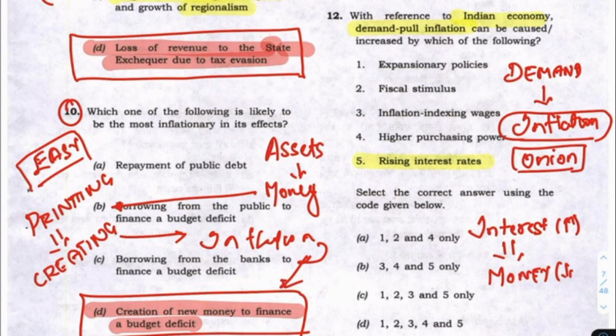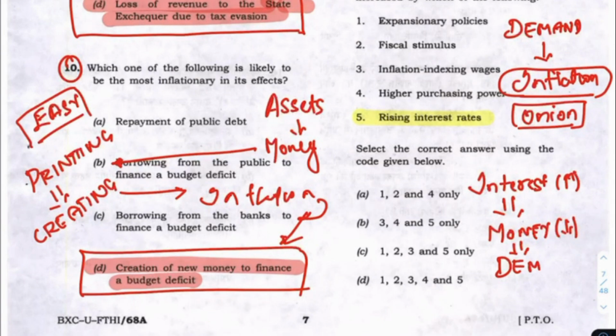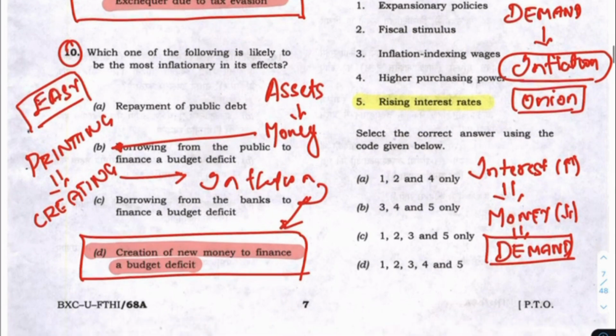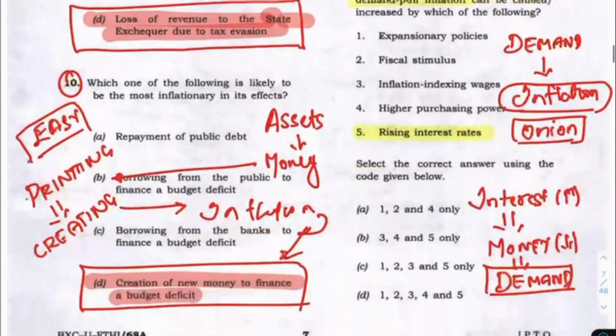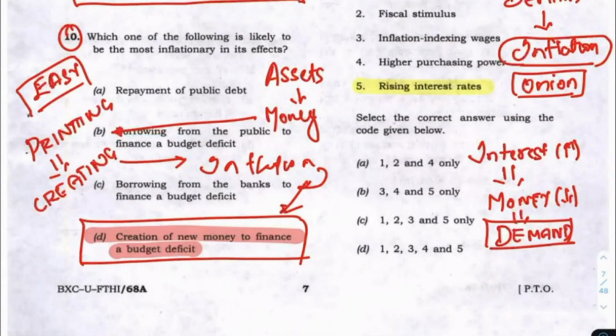When money is decreased, how will you demand something? You demand something because you have higher money. You will not demand something because you have lower money. So a rising interest rate decreases the demand.